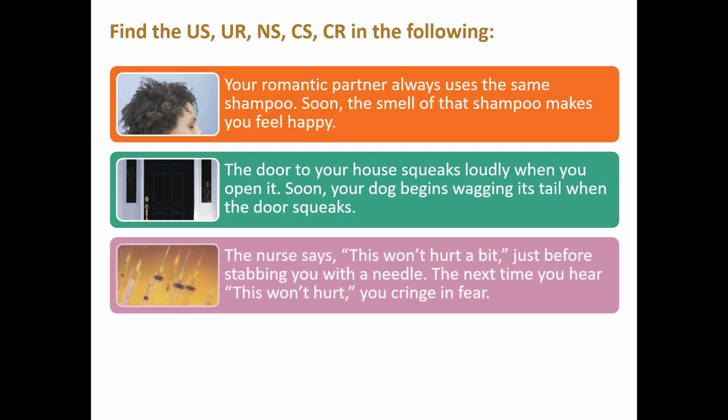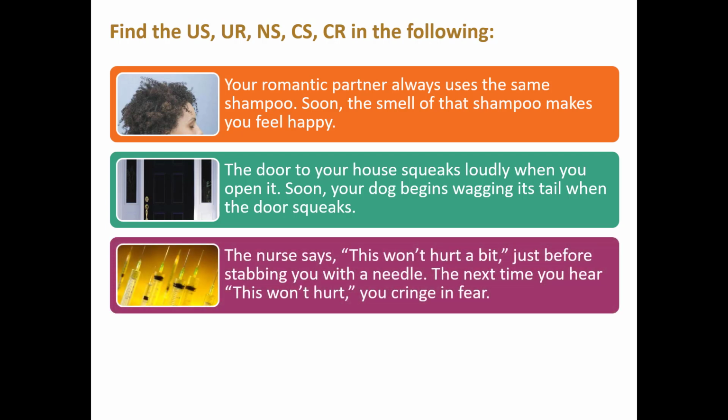The nurse says this won't hurt a bit just before stabbing you with a needle. The next time you hear this won't hurt a bit, you cringe in fear. All right, so what's our neutral stimulus? This won't hurt a bit, because when you hear it, you don't respond. But then after pairing it with the pain of the needle, right, that's the stimulus, and the cringe is then the response. Now when you hear this won't hurt a bit, you cringe in fear. This won't hurt a bit has become the conditioned stimulus, and the cringe is now the conditioned response.